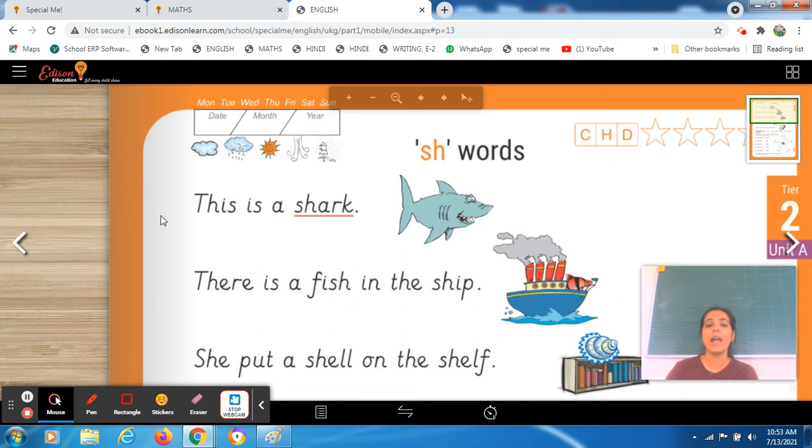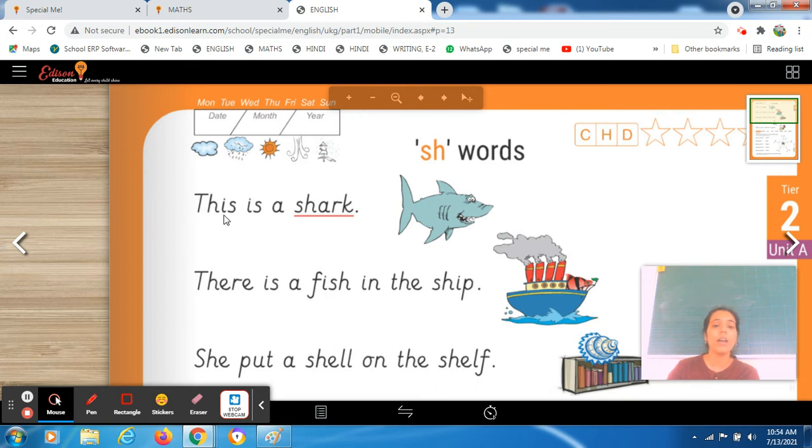Now come towards here, and one by one we will see the picture and then we will read the sentence, and while reading those sentences we will underline the sh word. Okay, so you all have to read it very carefully, students, right? Okay, now what is this? This is a big shark, a big shark, है ना? So now put your pencil over here, start reading the very first word. The one is already done for you. The shark is having the sh word, so that is already underlined.